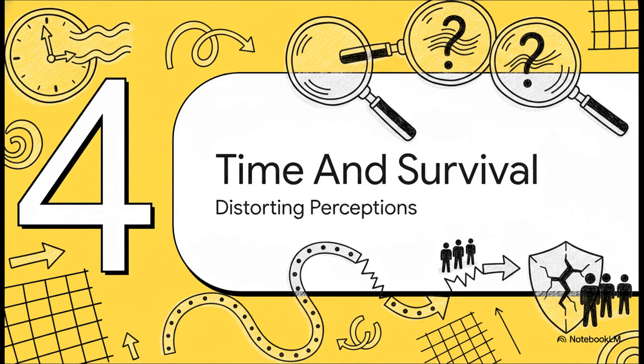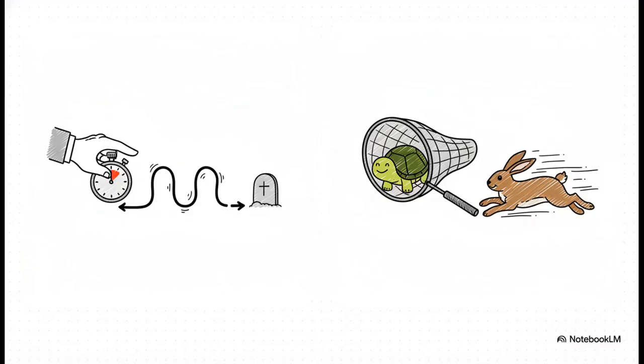Publication bias isn't the only illusion out there. Let's move to Section 4, distorting time and survival. It is absolutely crucial to contrast these two really tricky biases. Lead time bias happens when catching a disease earlier falsely makes survival appear prolonged. You didn't actually extend their life, you just started the stopwatch sooner, but the actual death date remains exactly the same. Length time bias is different. That happens when a screening test preferentially catches slower, indolent diseases. It inflates the test's apparent success, because essentially you're catching the slow-moving turtles and completely missing the fast-moving rabbits.